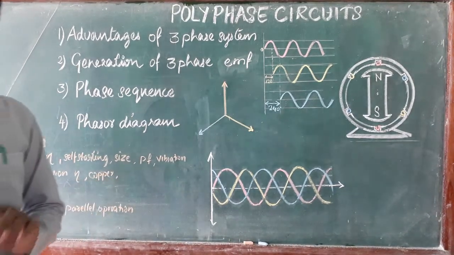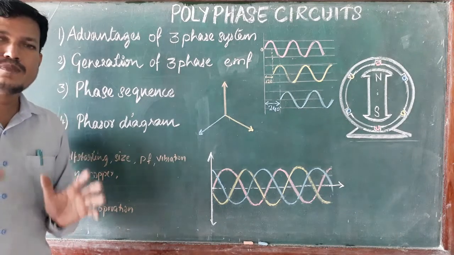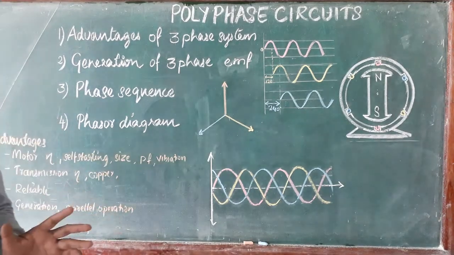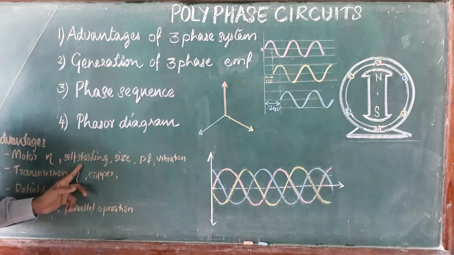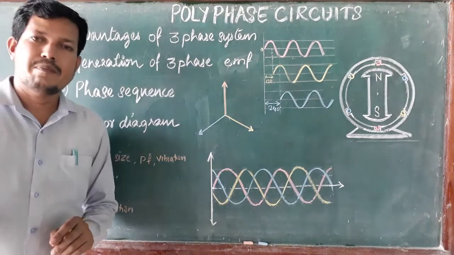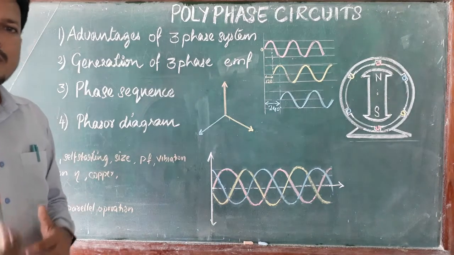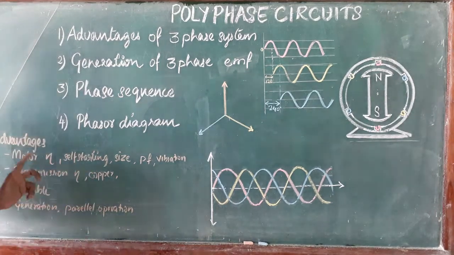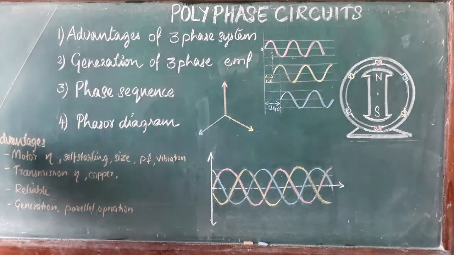The same rated motor, the size of three phase motor is smaller than single phase system motor, and three phase motors are self starting. Single phase motors require a capacitor or auxiliary winding to start the motor, but in the three phase system it is self starting, just connecting the three phase supply to the motor starts it.